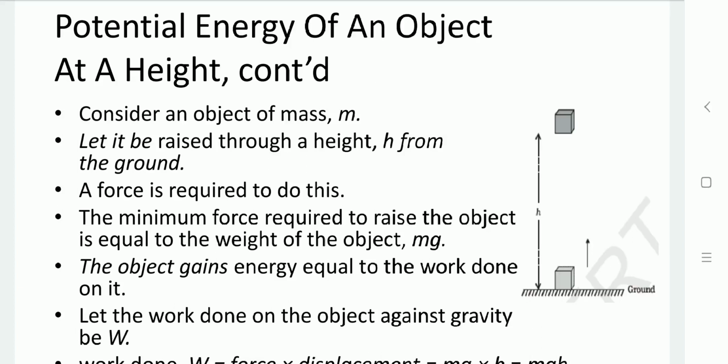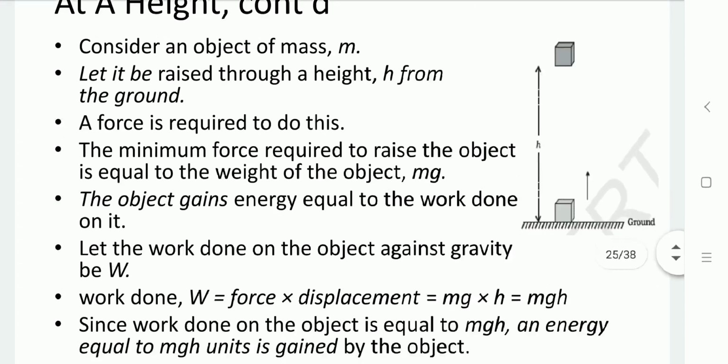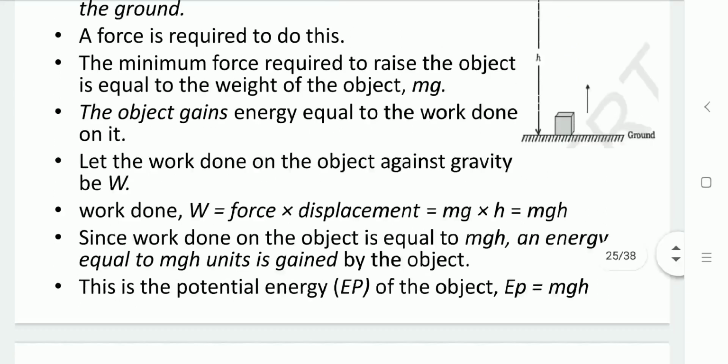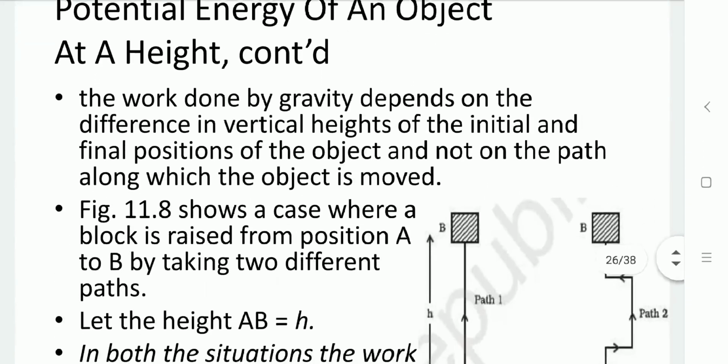So that work done is equal to force into displacement. The given force is mg and the displacement is h. So work done equals mgh. During this work done, energy mgh is gained by the object and stored in terms of potential energy. So now this work done can be defined as the potential energy EP equal to mgh.